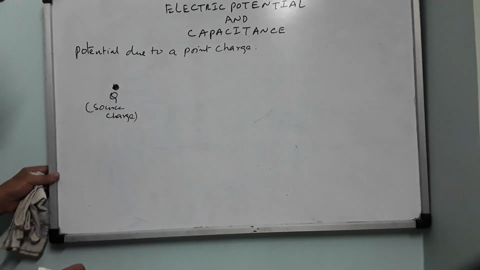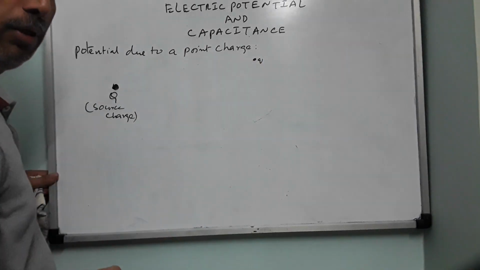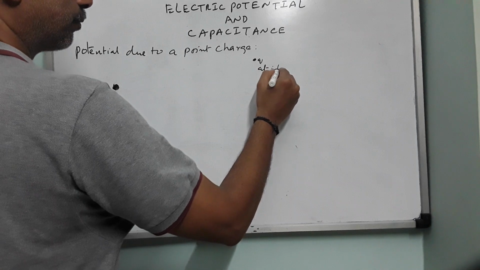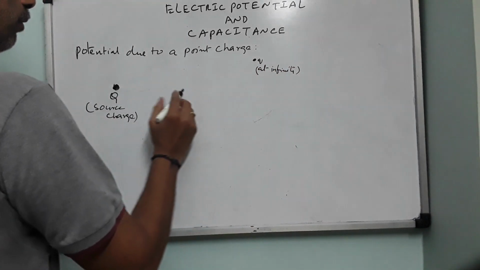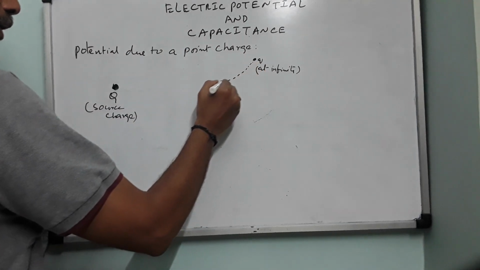Fine? Right. Now I have a unit positive charge small q at infinity. Here there is its electric field. Now I am trying to move it from infinity.